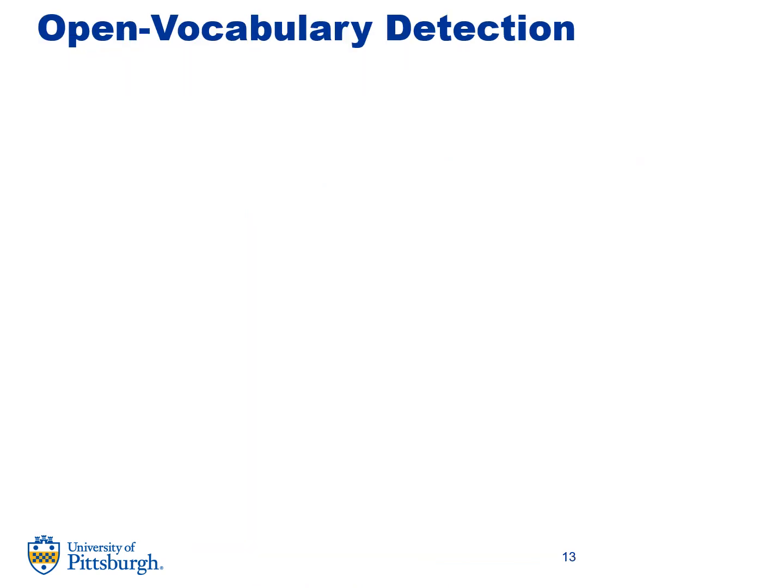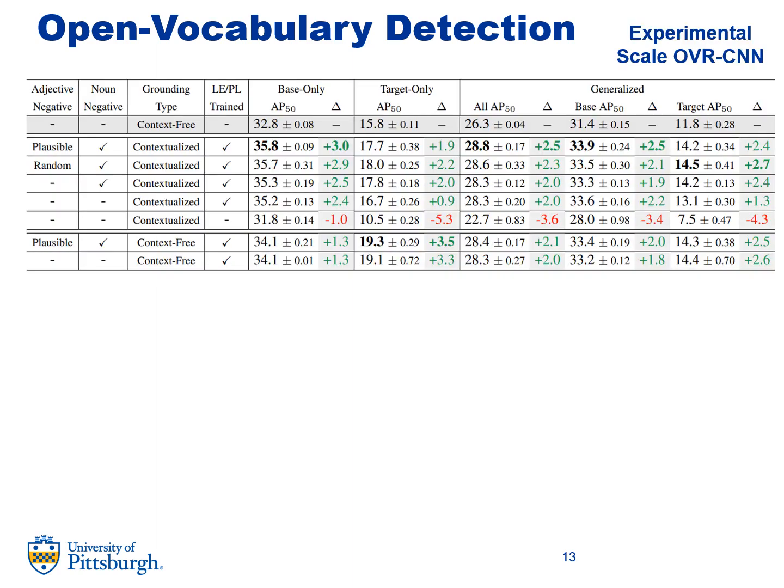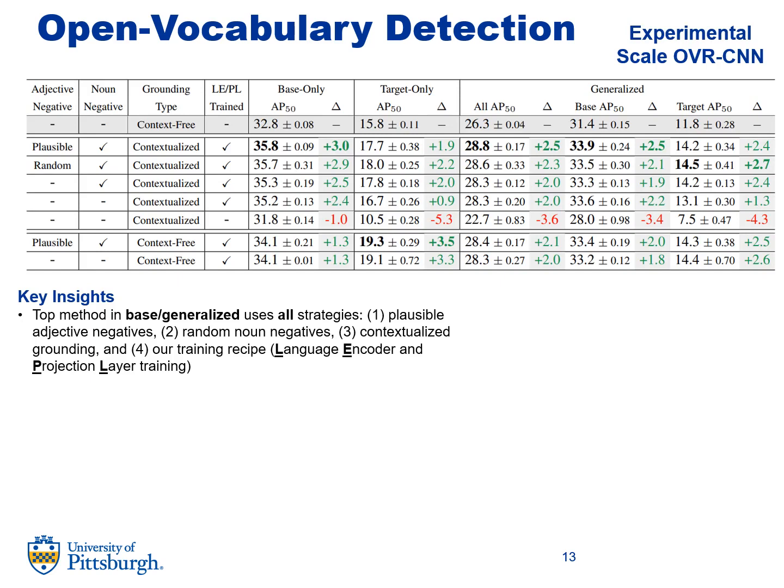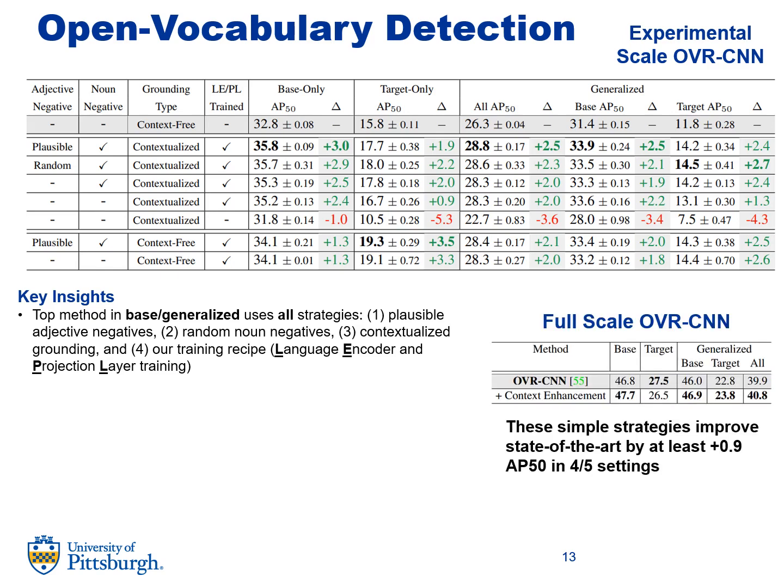Now, evaluating our context enhancement in open vocabulary detection, here's a table with our strategies in the 5 open vocabulary settings. Regarding key insights, the top method overall in base and generalized is the one with all strategies, achieving up to +3 AP50 improvements. At a full scale, results improve state-of-the-art by at least 0.9 in 4 out of 5 settings.